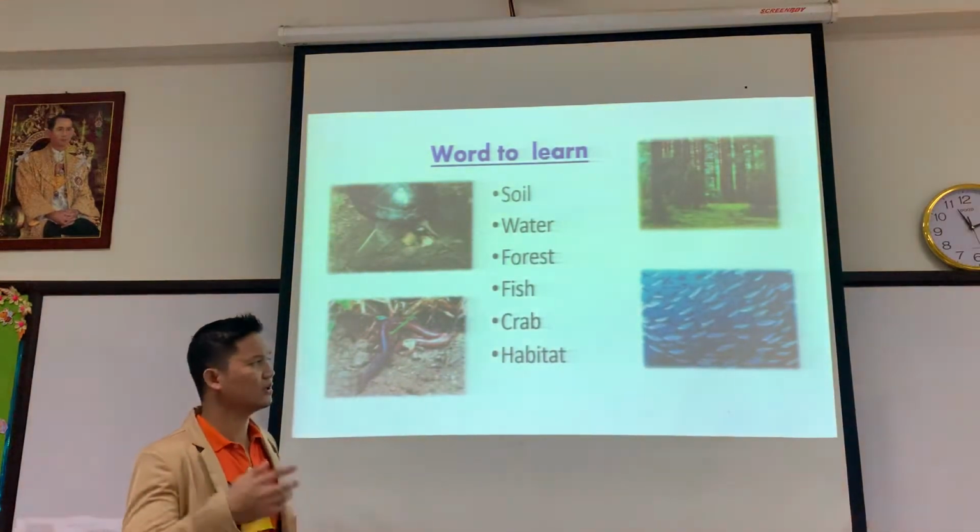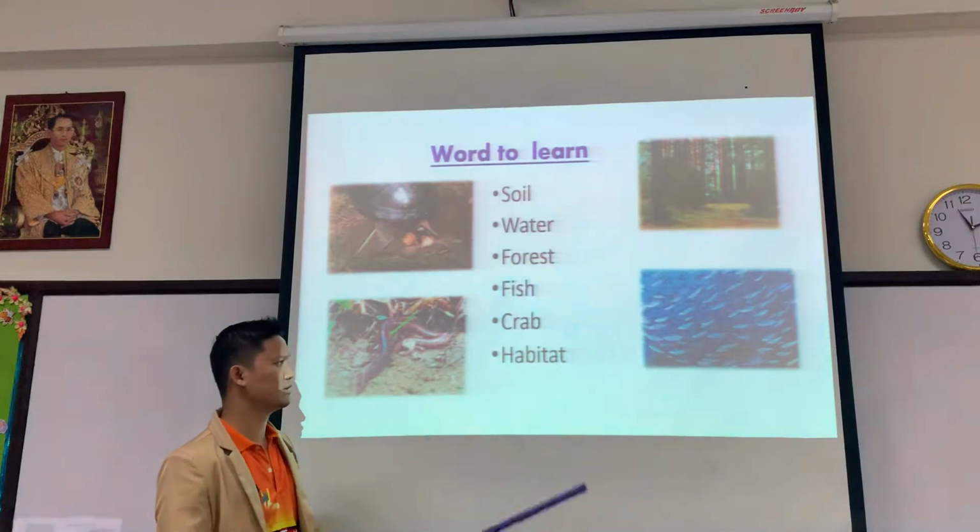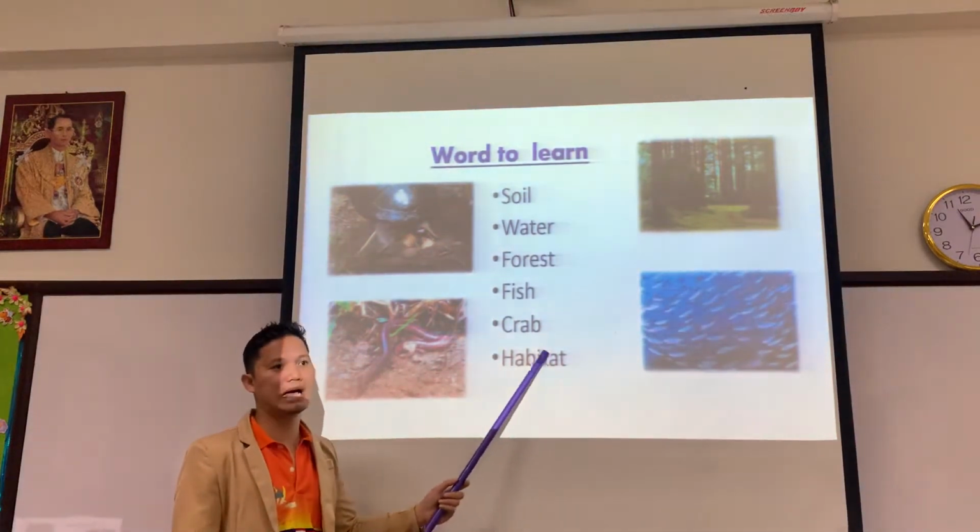Good. So they will live longer. They have their own habitat.